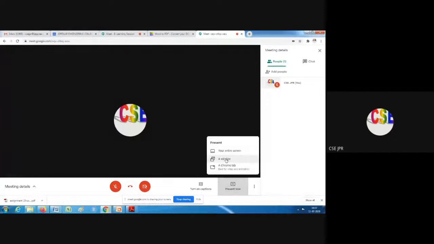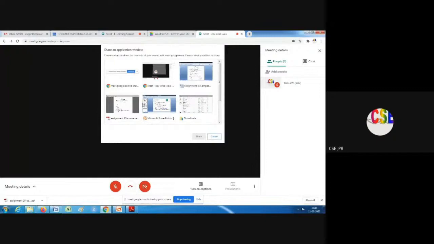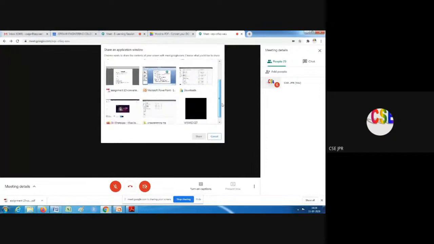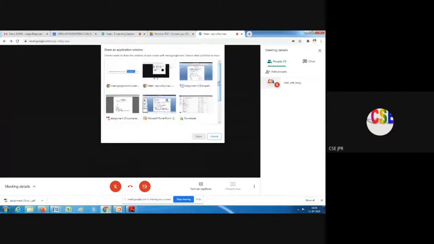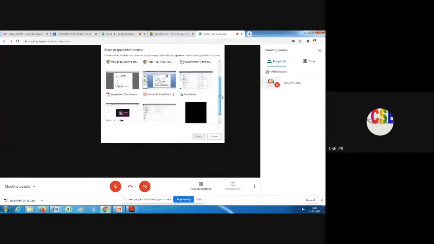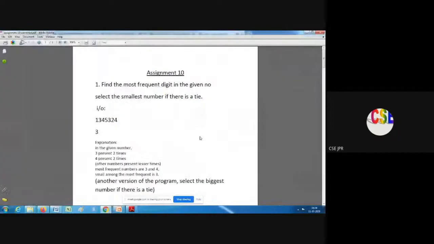Suppose I want to present only a window. That means one application I am going to show. For example, I want to show a PDF file, so I select a window. It will show which applications are already open. Now I want to show everyone this PDF, so I select that PDF. This screen will be shared with all the persons in that particular meeting.